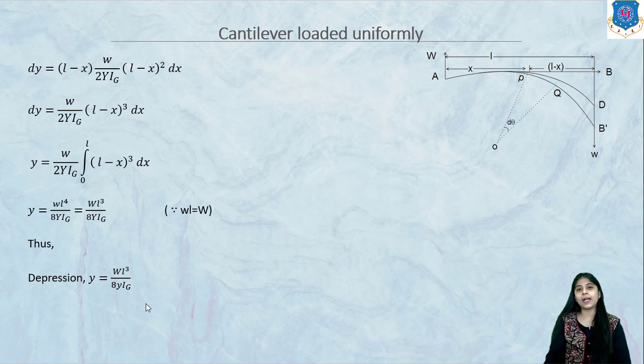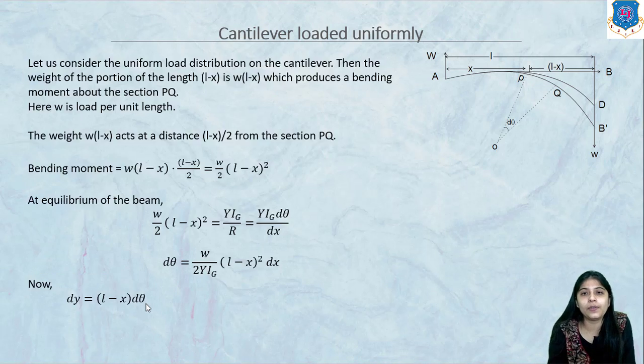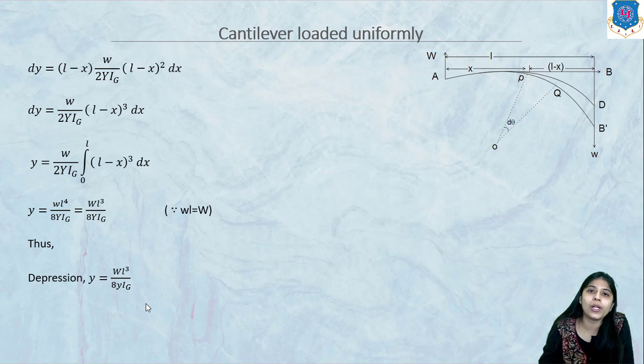Remember that in the denominator, Y is the Young's modulus, Ig is the geometrical moment of inertia, and L is the length of the cantilever. So this is the expression of depression when the cantilever is loaded uniformly. Things are different here: the external bending moment will be different, and when it is equated with the internal bending moment, we get the expression WL cubed upon 8YIg.